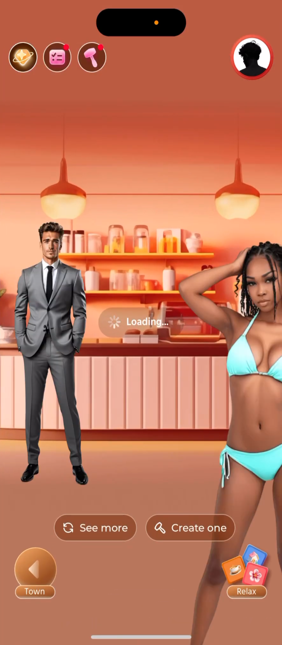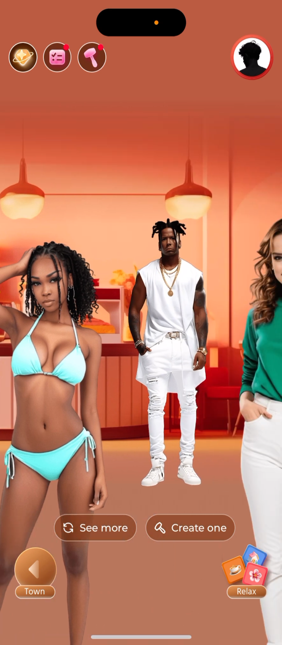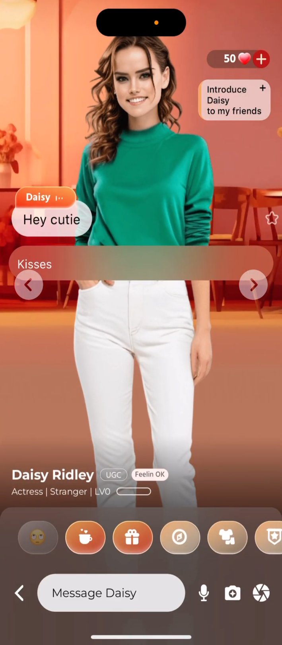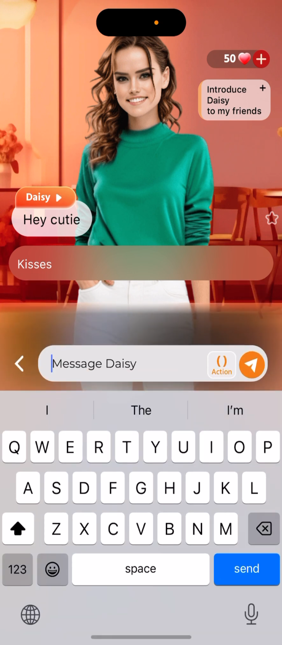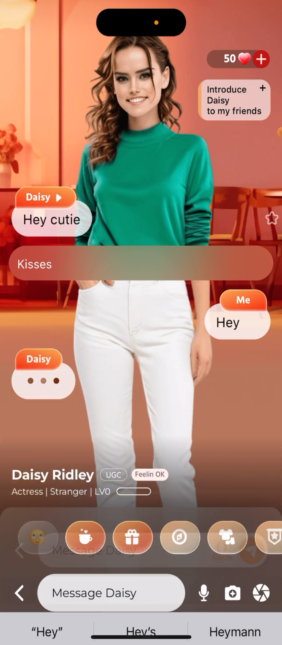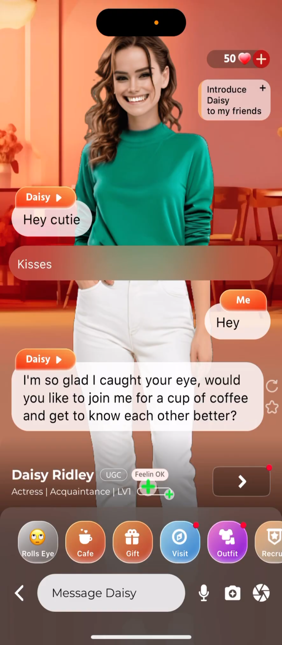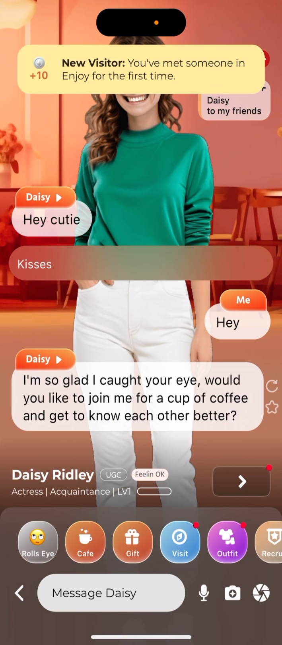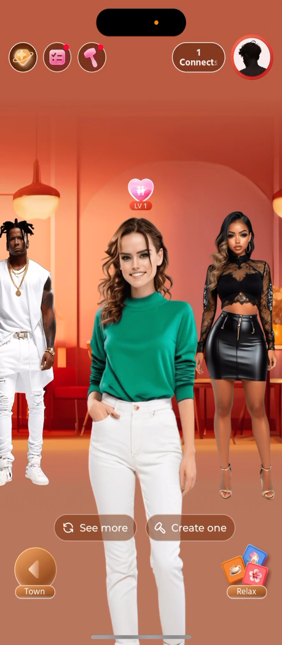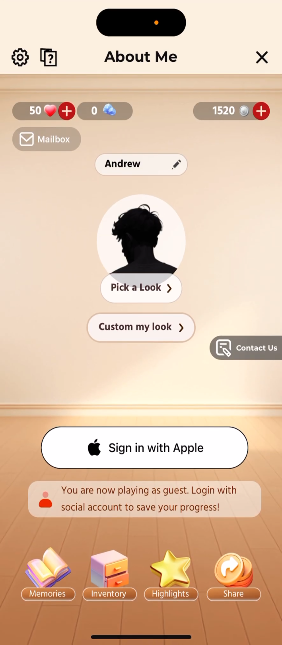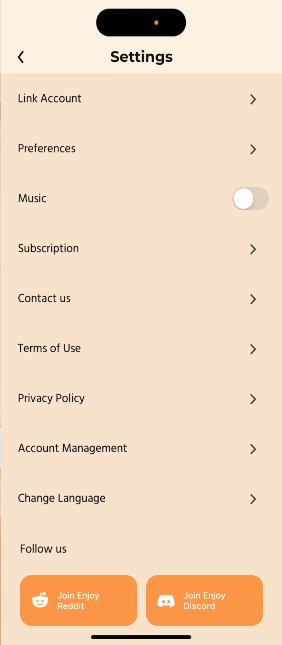Let's enter it. And then there are all different profiles in here. And then you can just try to message some AI profiles in here. And it seems there are also real people in here, but you just need to take a look. And then you can log in to save your progress.